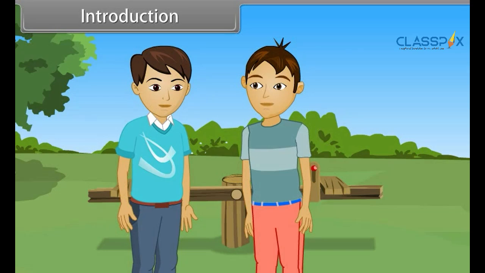Then Roy replied that the seesaw works on the principle of torque. When two equal and opposite forces act on the ends of a surface, only then is rotational motion produced, otherwise not. In our daily life, we see so many examples of rotational motion. So, let's study more about this system of particles and rotational motion.